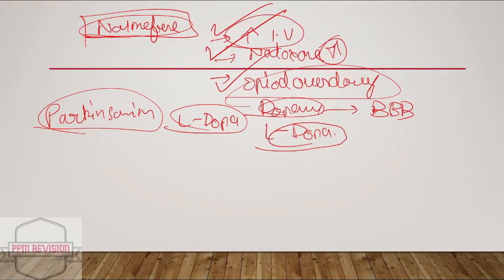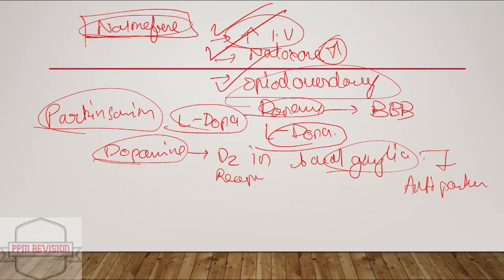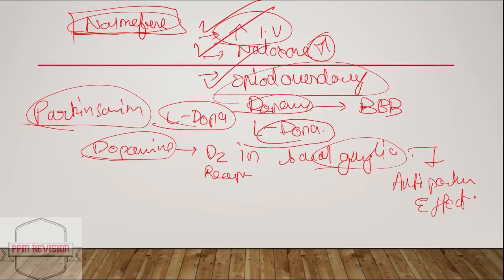Now, looking at the dopamine, what happens is dopamine interacts with the D2 receptors. Looking at how it acts on the D2 receptors in the basal ganglia, this produces an anti-Parkinsonism effect.